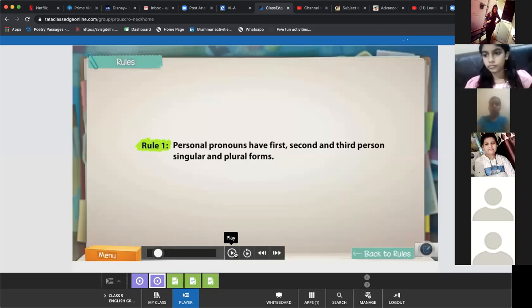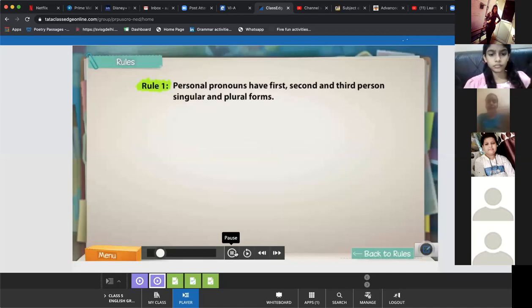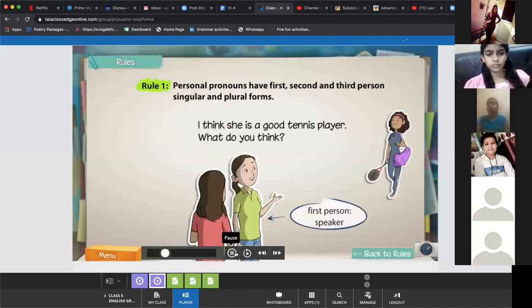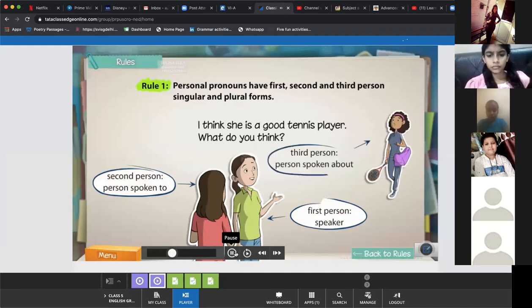For example, if Navya and I are talking and we are talking about Shifa, so we use she, herself, or theirs if it is plural. Shifa and say Roshan, so theirs. First person refers to the speaker. Second person refers to the person spoken to. And third person refers to the person spoken about.